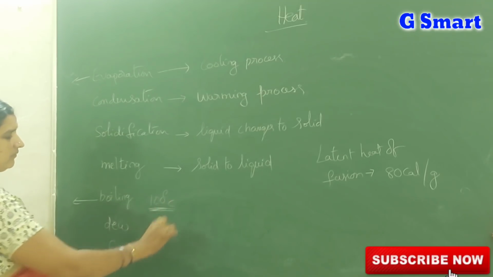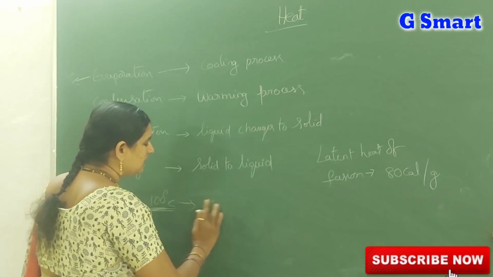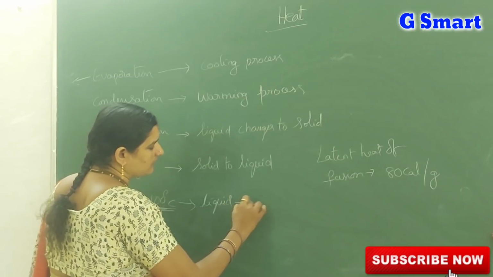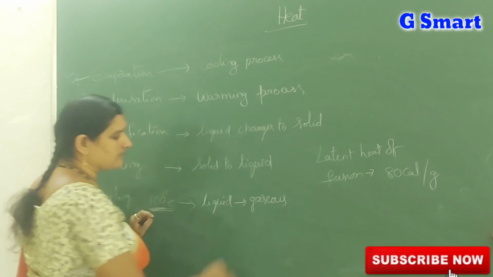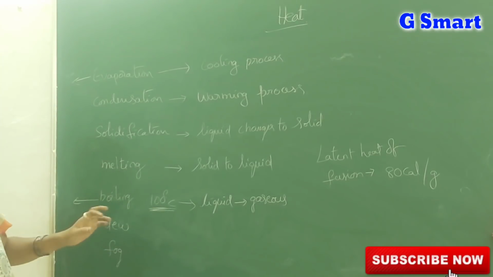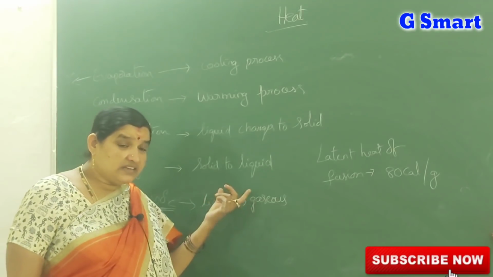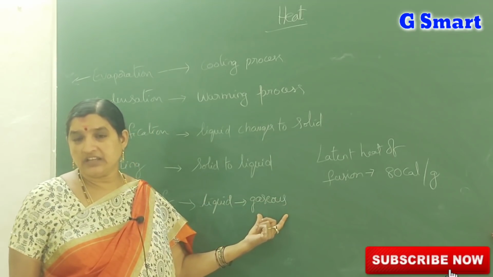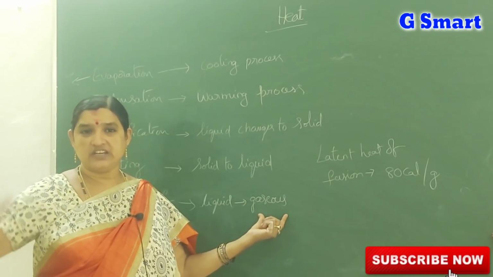Next, boiling. Boiling is the change of state from liquid to gaseous state. When there is a change of state, there is no rise in temperature. The given heat is only used to change the state.